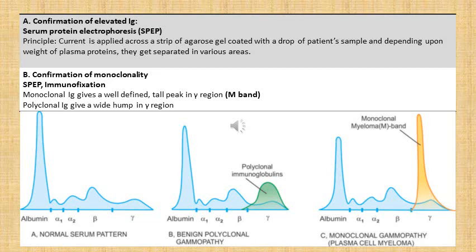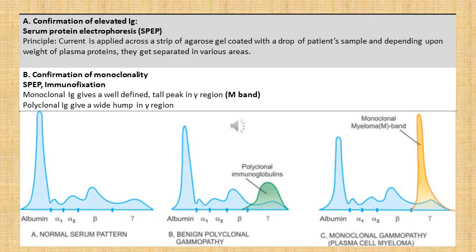So in these diagrams, as we can see, there are different regions where we have albumin, alpha 1, alpha 2, beta and gamma regions. In a normal serum pattern, the sample is applied at the starting point of gamma region, and albumin, as it is a low molecular weight protein, travels the farthest, and in between we have alpha and beta regions.